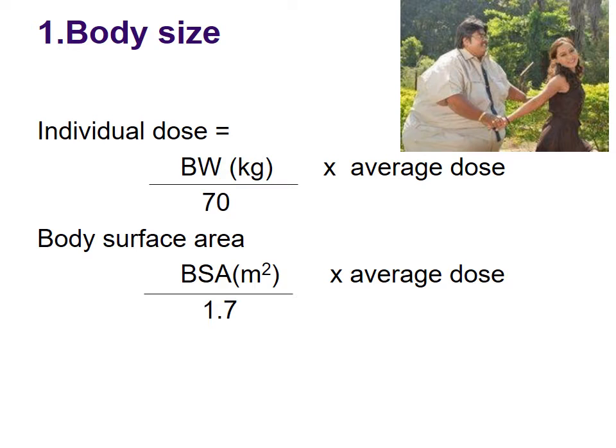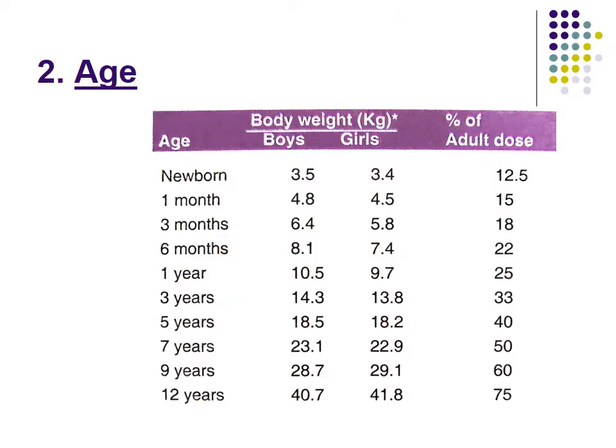Then some very highly toxic but very important drugs like anti-cancer drugs are given according to body surface area. So the formula is body surface area in meter square divided by 1.7, multiplied by the average dose. This is how a drug dose is calculated according to body surface area, particularly useful in case of cancer chemotherapy. It was the body size. Now second is the age.